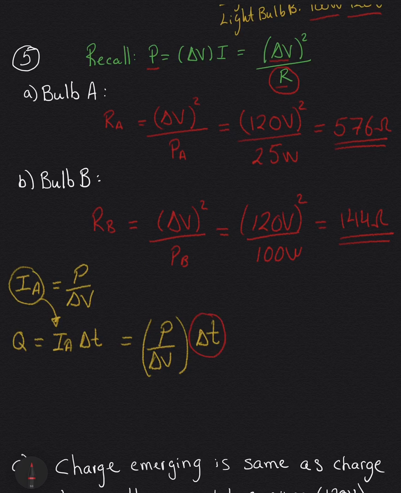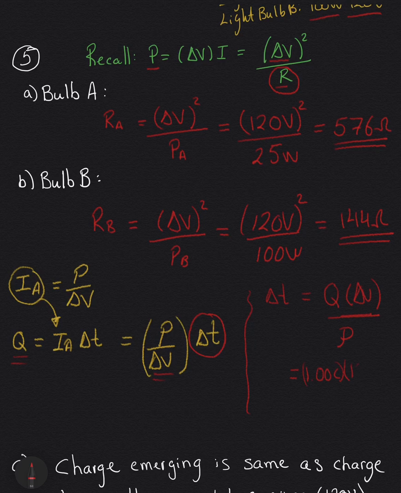Alright, so let me solve for this delta T. Let me put a squiggly line. So I have delta T is equal to Q, which is this Q here, times delta V, okay, when I cross multiply, divided by P. So I'm going to put in the values. So I have 1.00 coulombs.